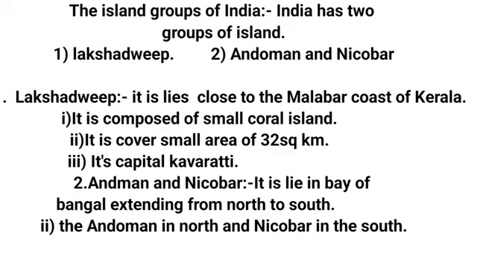The island group of India. India has two groups of islands. First, Lakshadweep Island. Second, Andaman and Nicobar Island. Lakshadweep Island lies close to the Malabar coast of Kerala. It is composed of small coral islands. It covers a small area of 32 square kilometers. Its capital is Kavaratti.